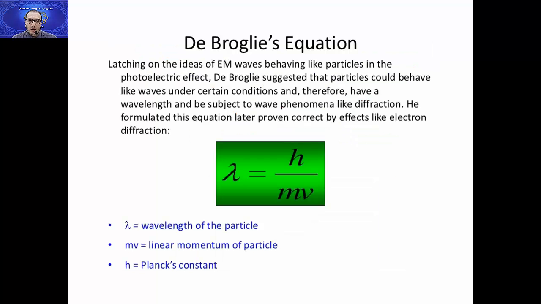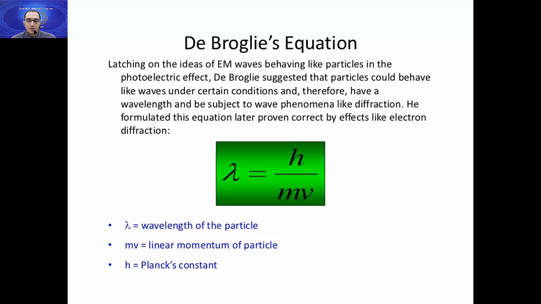Okay. Now, what is the equation that De Broglie discovered that combines the wave behavior and the particle behavior? This equation: lambda equals h over mv. What's h? h is Planck's constant, which we know before. And mv is the linear momentum of the particle; momentum equals mass times velocity. And lambda is the wavelength of the particle.